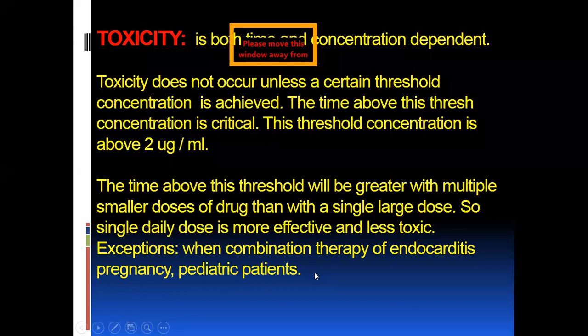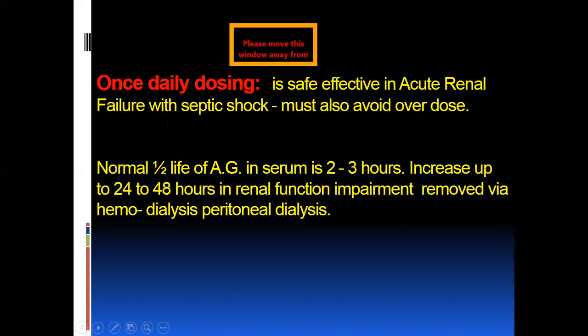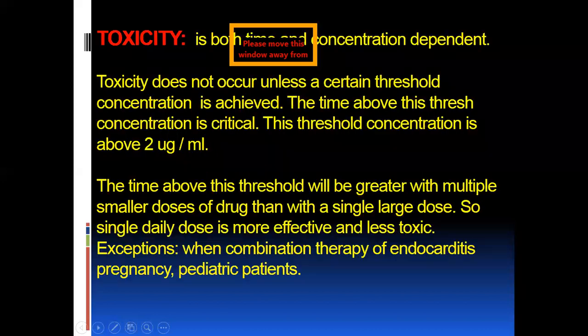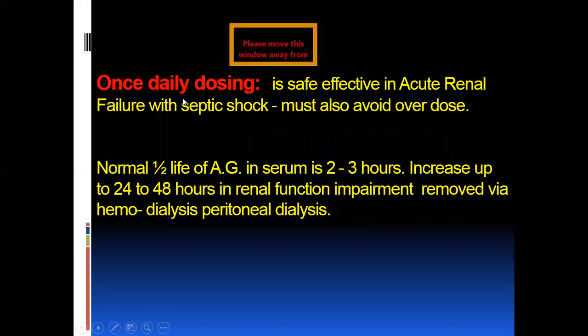There are some exceptions when we consider whether multiple doses or a once daily dose should be given. These exceptions are combination therapy of endocarditis, and cases of pregnancy or pediatric patients. Once daily dosing is safe and effective in acute renal failure with septic shock because toxicity will be less.